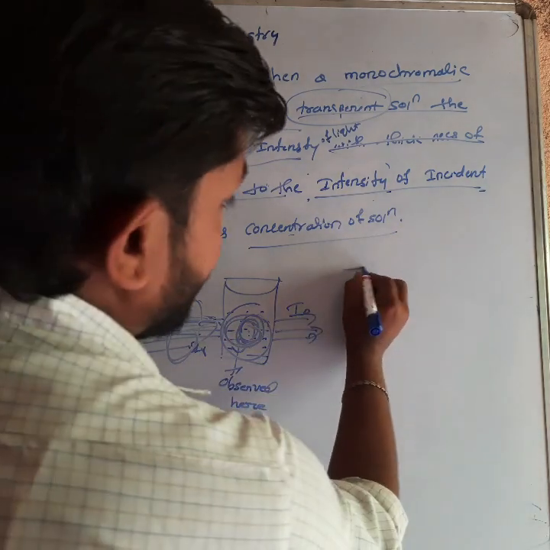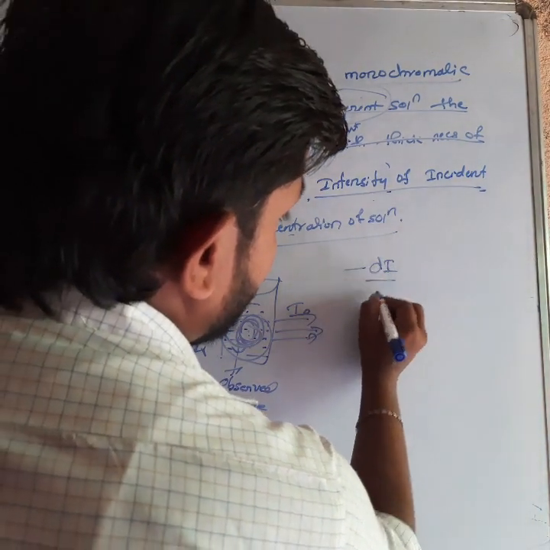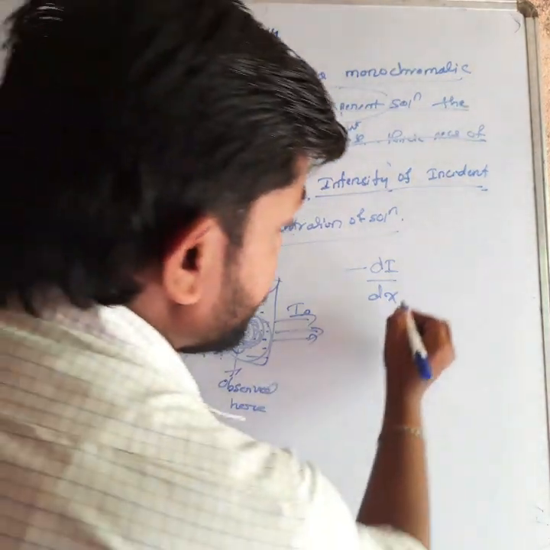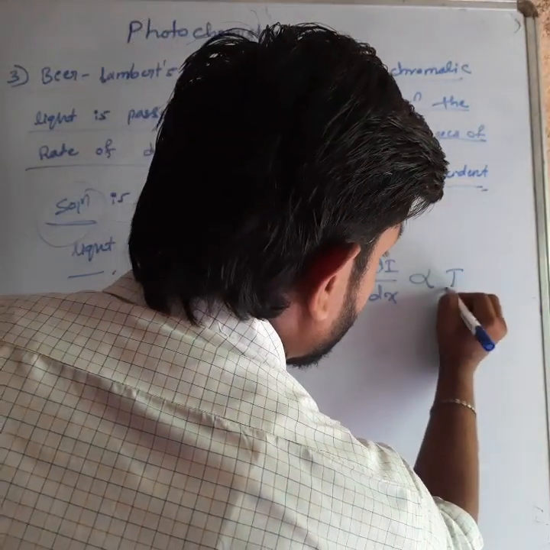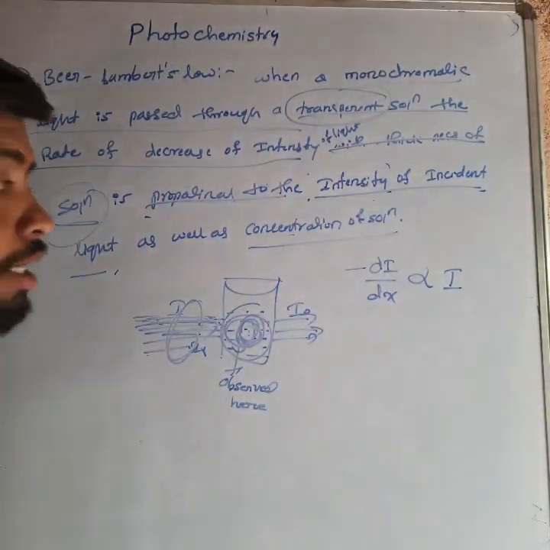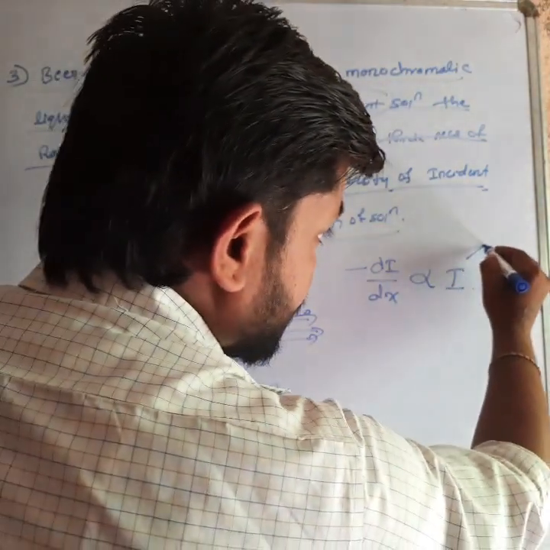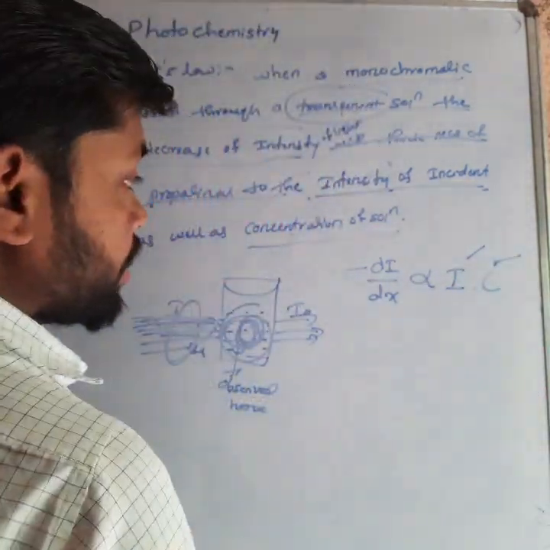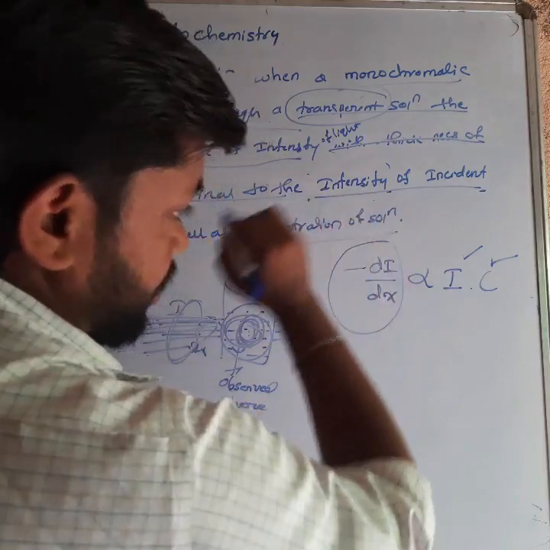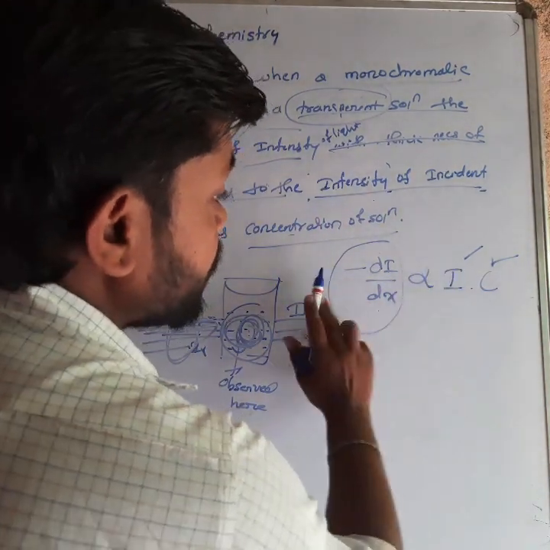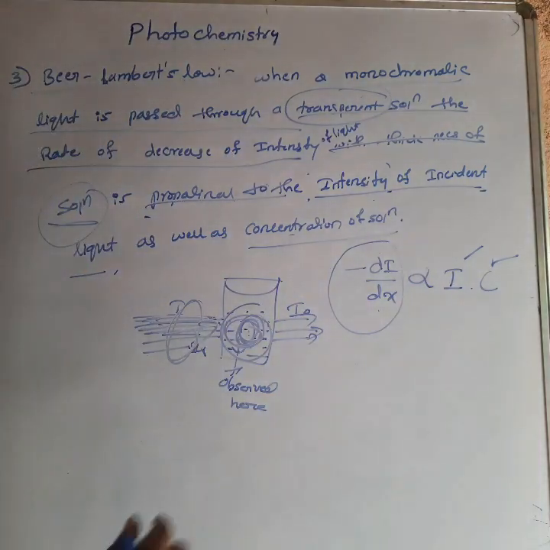It means minus dI by dx is directly proportional to the intensity of incident radiation along with the concentration. I is the intensity of incident radiation and C is the concentration. So dI by dx is proportional to I into C. Why is there a minus sign?